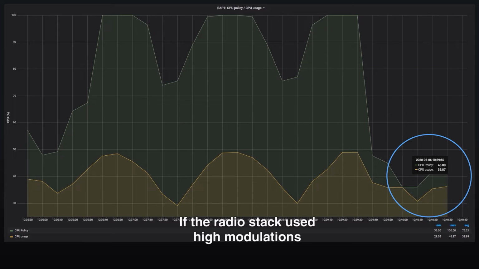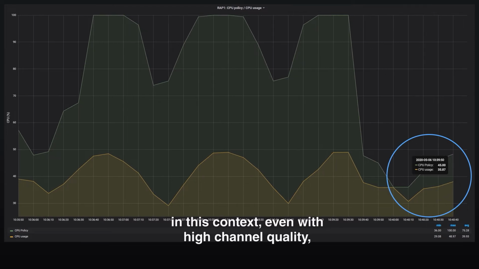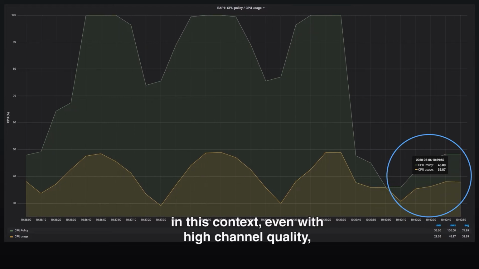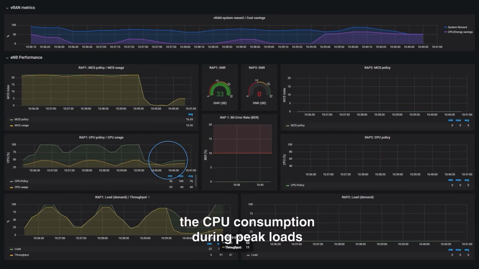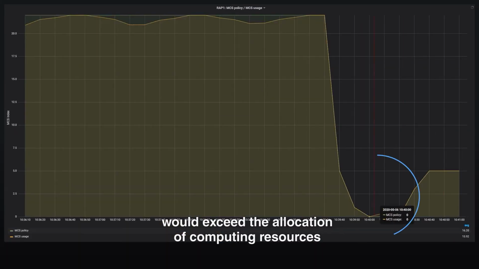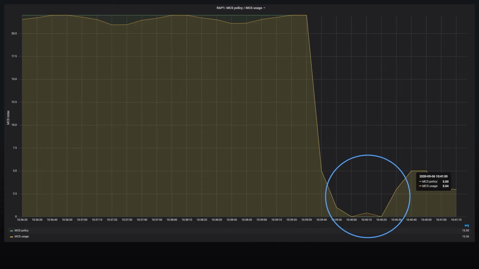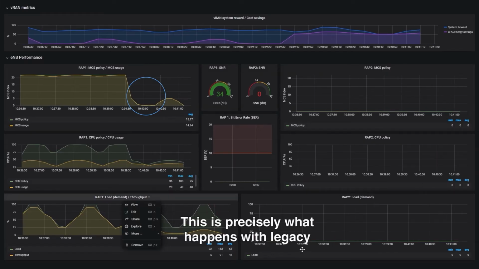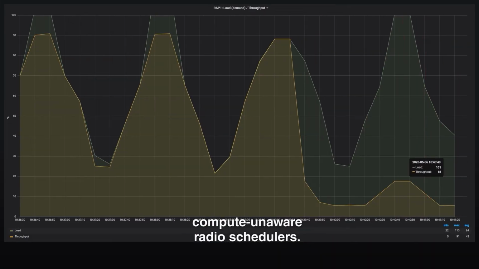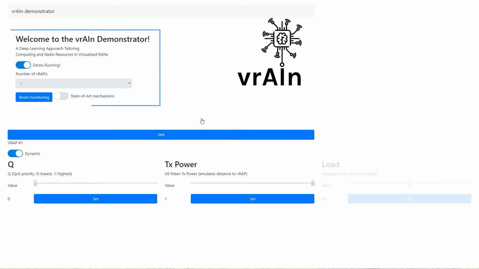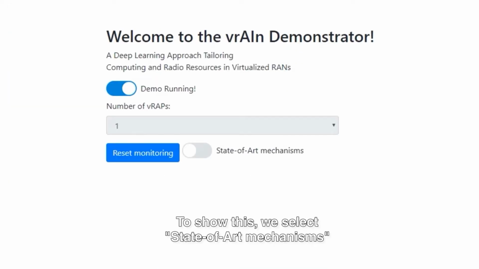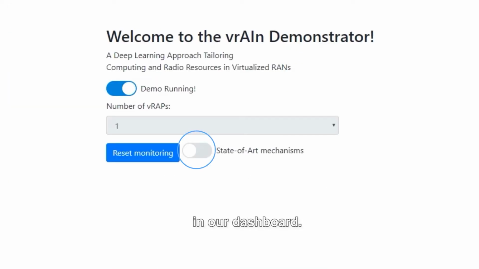If the radio stack used high modulations in this context, even with high channel quality, the CPU consumption during peak loads would exceed the allocation of computing resources, yielding substantial decoding errors. This is precisely what happens with legacy compute-unaware radio schedulers. To show this, we select state-of-the-art mechanisms in our dashboard.